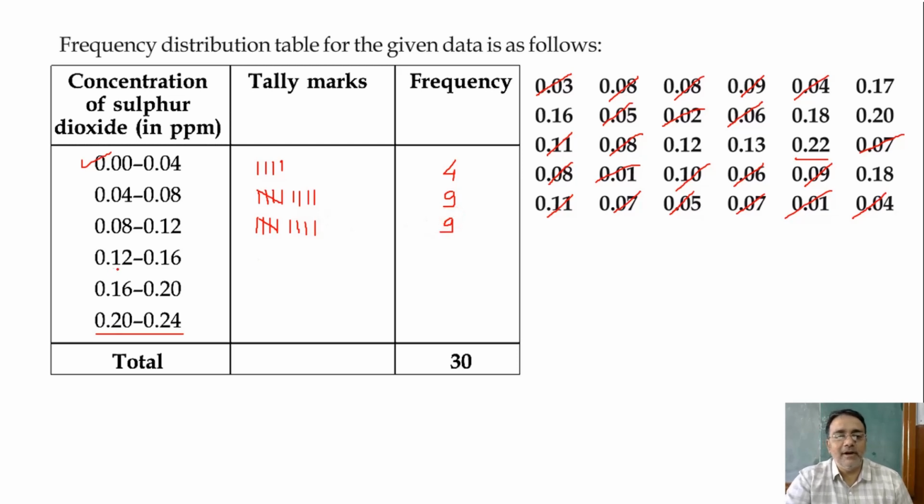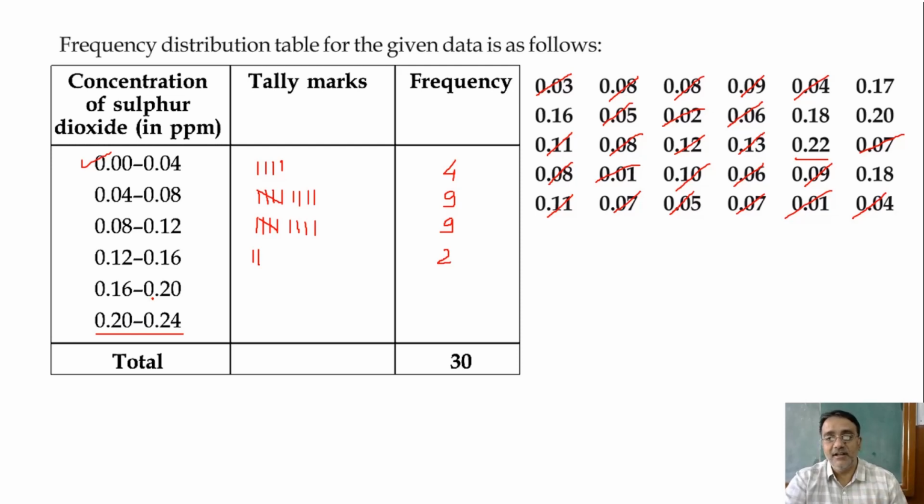Next one, 0.12 to 0.16. 0.12 is included, 0.16 is not included. So we'll start from the first one. Nothing is there. Second, no. Third, 1, 2. Only 2 is there. So we got 2.